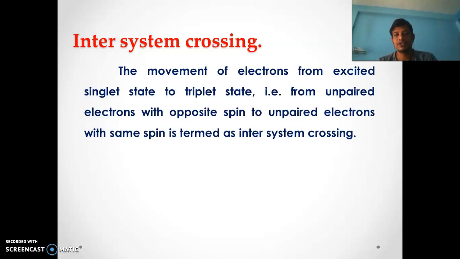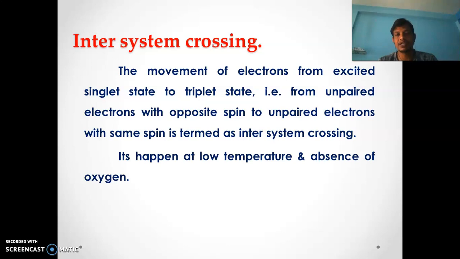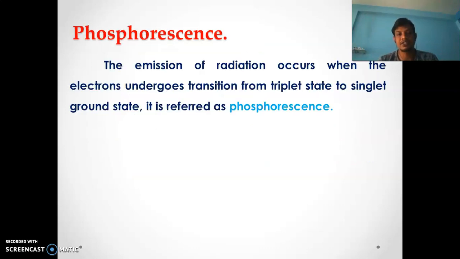Inter-system crossing is the movement of an electron from the excited singlet state to the triplet state, or we can say the movement of an unpaired electron with opposite spin to an unpaired electron with the same spin, and this overall process is termed inter-system crossing. This is usually carried out under favorable conditions like low temperature and in the absence of oxygen. Next, we come to phosphorescence.